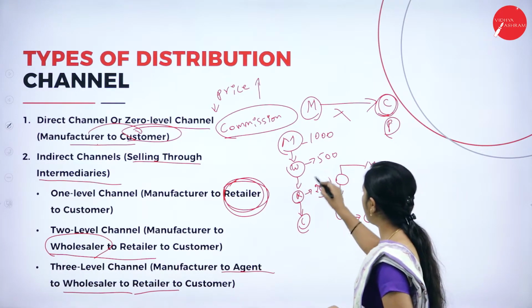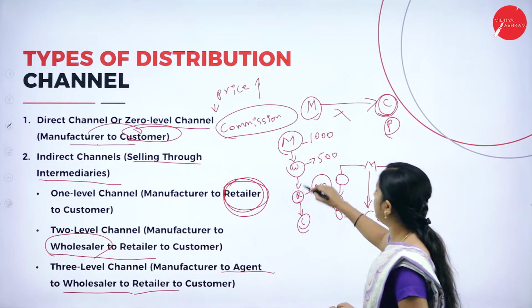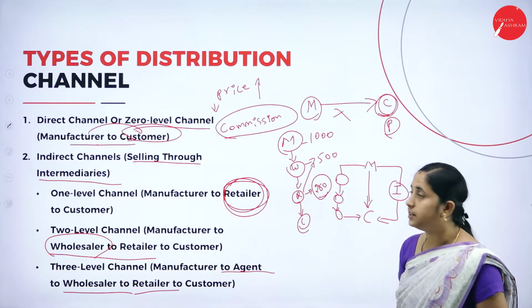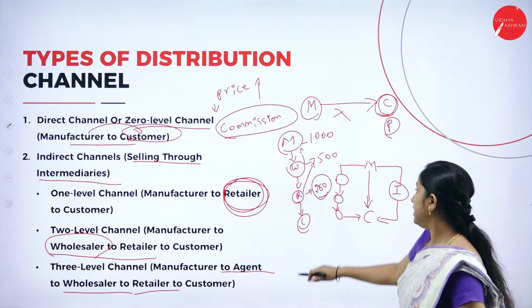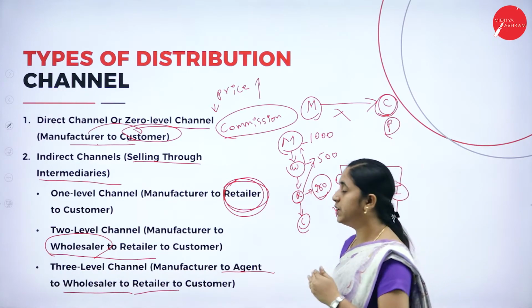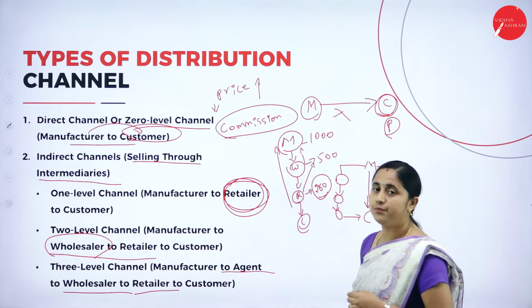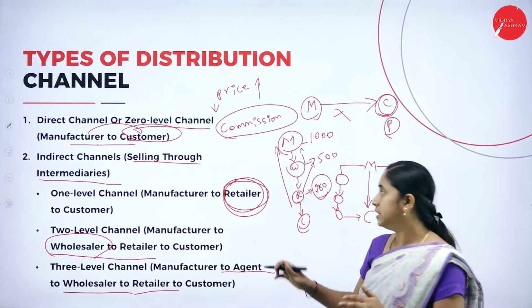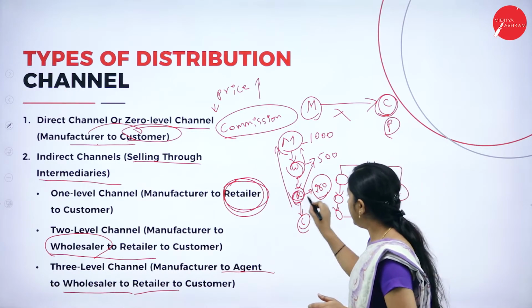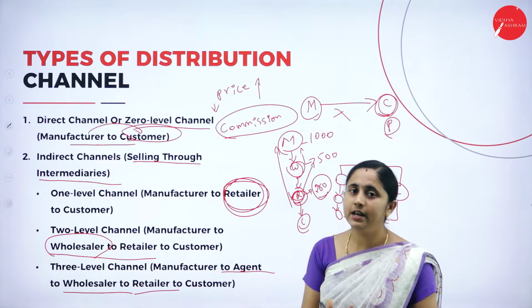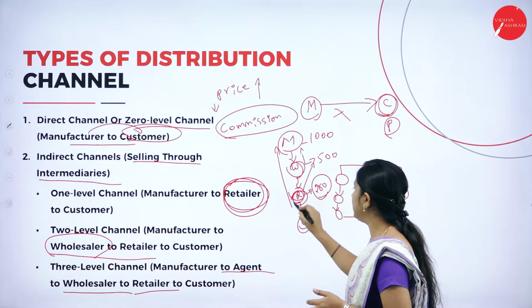So after selling all these units, he again purchases from the wholesaler. Then this wholesaler will purchase from the manufacturer. So here this chain will flow from upward to downward and downward to upward. Here they involve the wholesaler and retailer because of the amount of money involved in this transaction, the retailer cannot